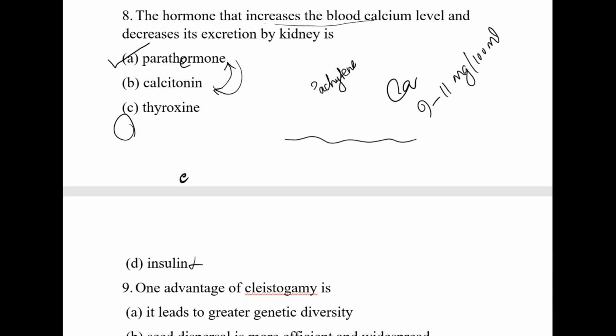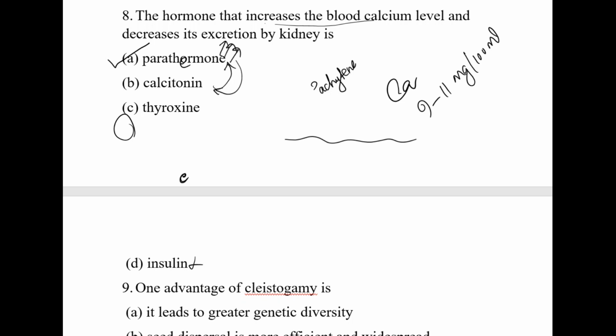It will maintain the calcium level in blood at a normal level, and all the calcium will be stored in the bones, mainly in bones and teeth. Then whenever there is a reduction in the calcium level in the blood stream, the parathormone will be secreted, and the parathormone will absorb the calcium from bones and teeth, and it will reach into the blood. At the same time it will control the kidney also, to reduce the calcium excretion, which is excretion of calcium through urine. So this is the main function of parathormone.